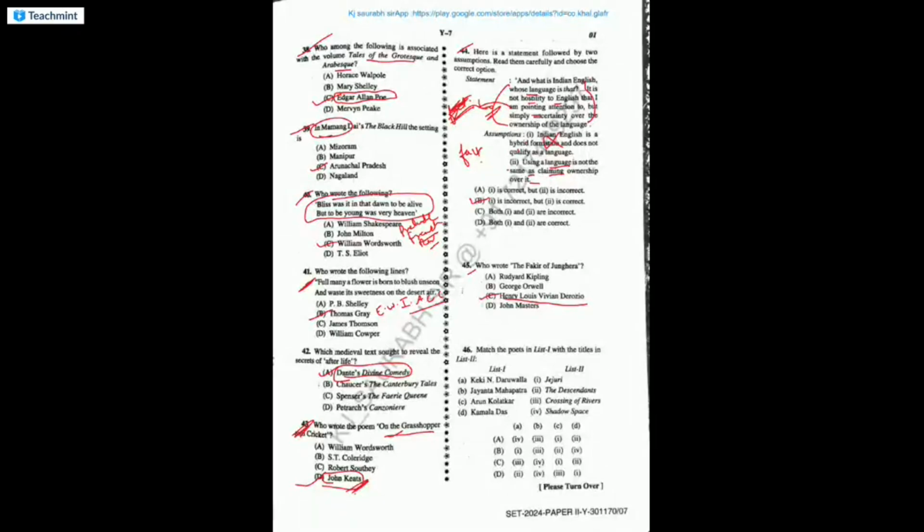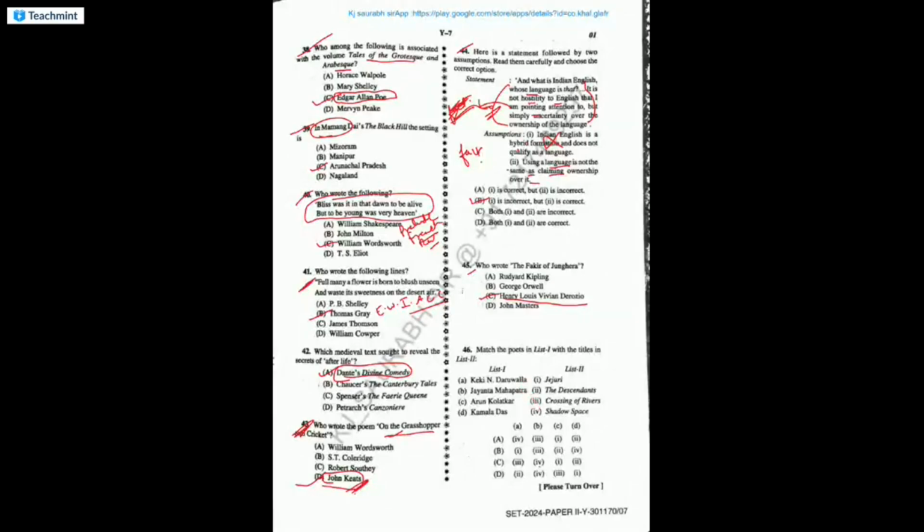Okay, then match the poets and their composition. Let me just correct the answer first.